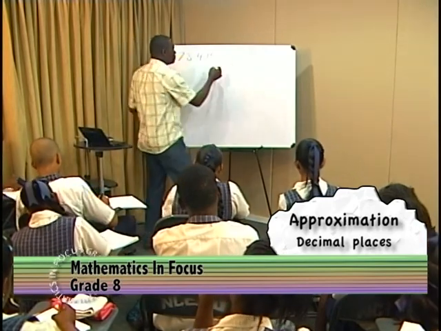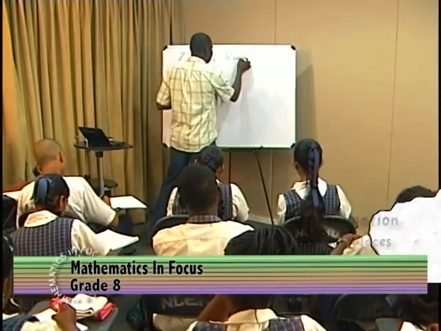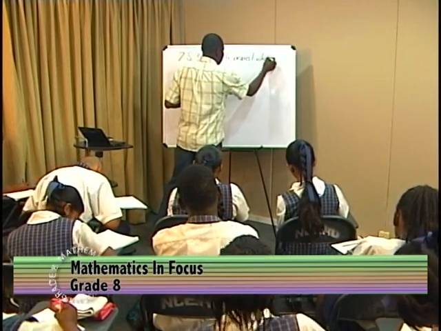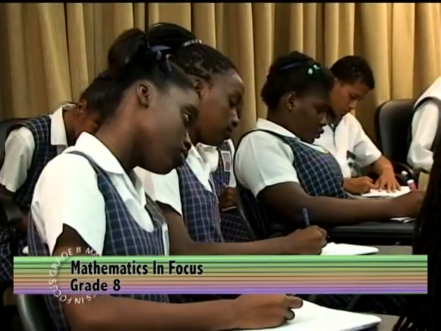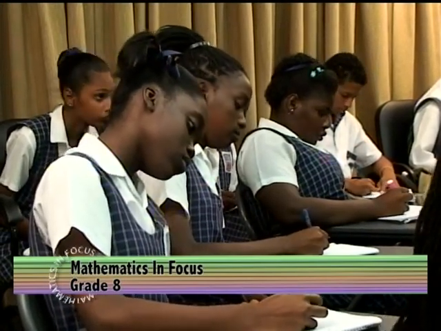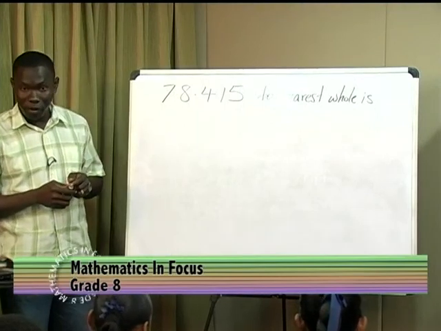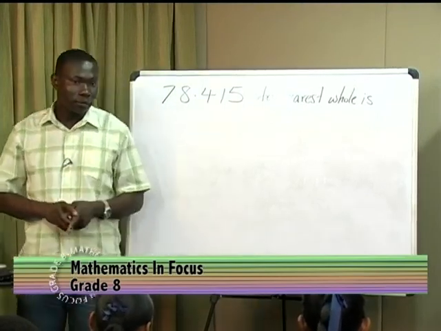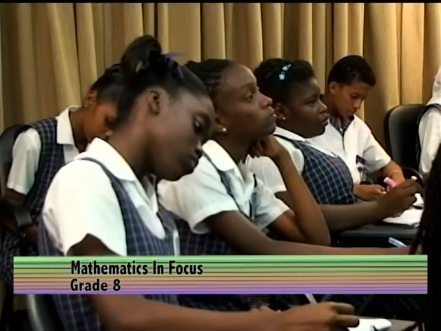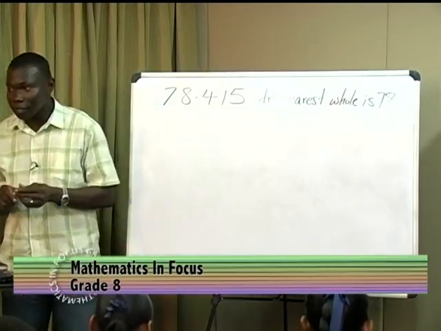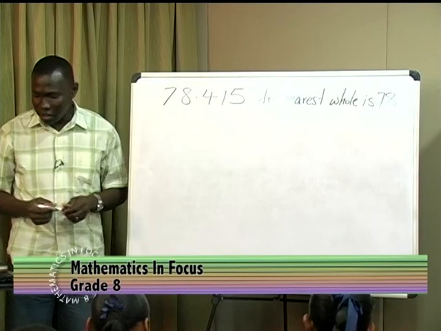$78.415 to the nearest whole number. It means our cutoff point is right at the decimal point. We do not want the things that follow the decimal point. So what should the answer be? 78, flat 78, correct. Everyone say we get 78? Yes, because we want up to that whole number there.